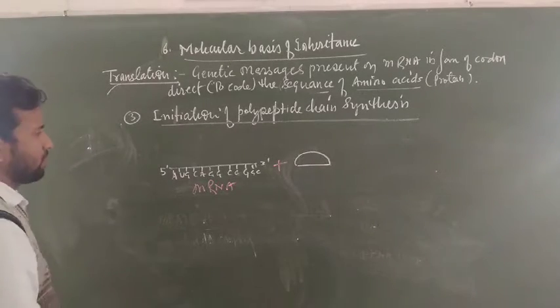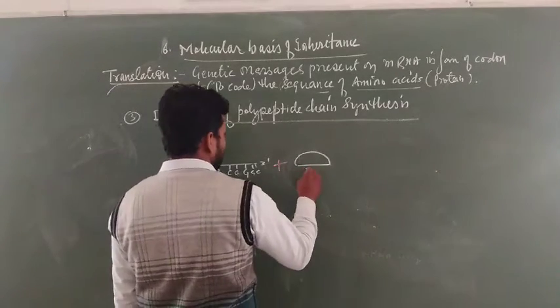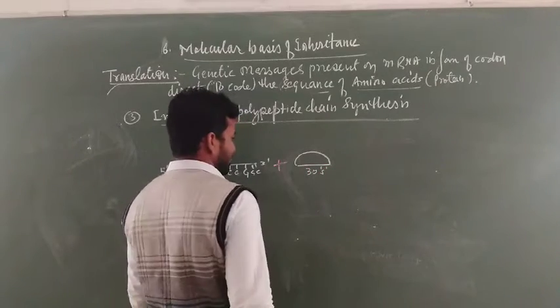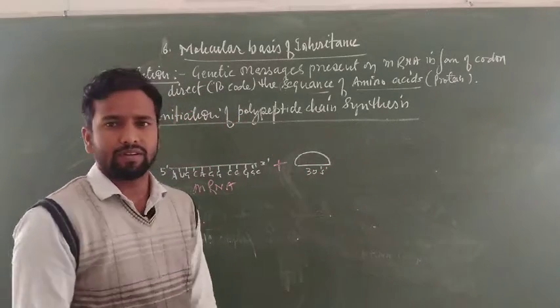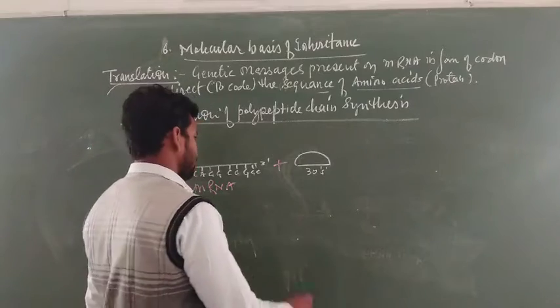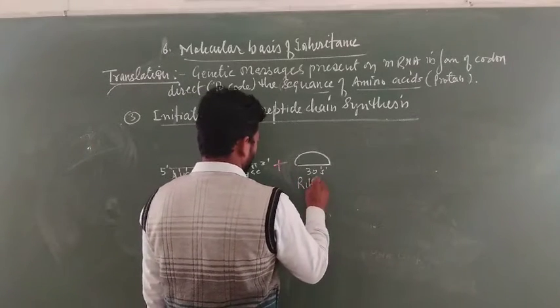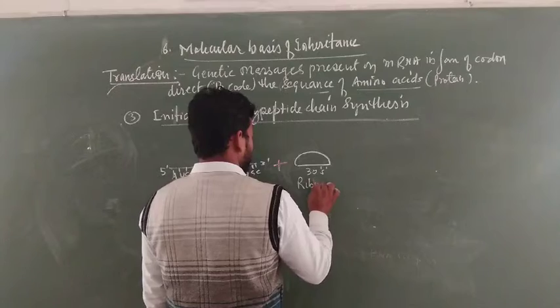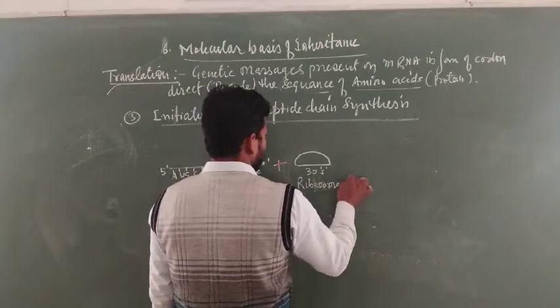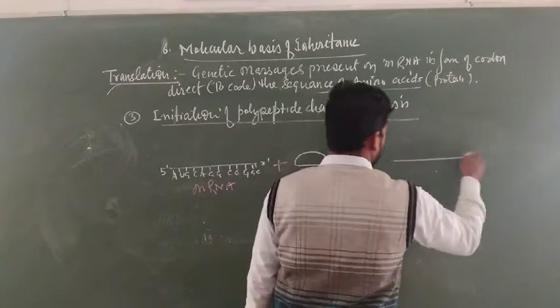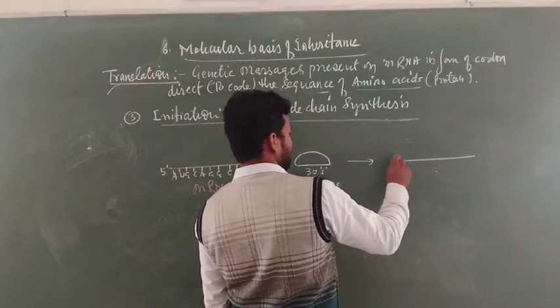This is the 30S subunit of the ribosome, and at the ribosome the mRNA joins.